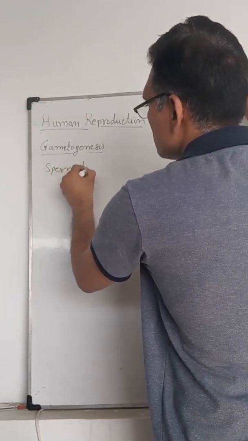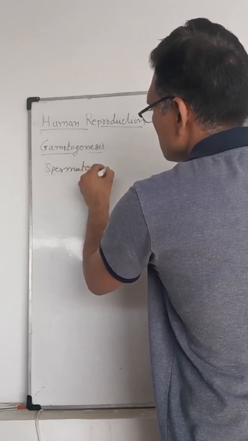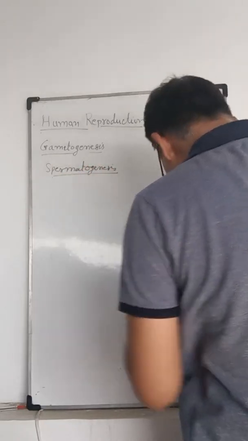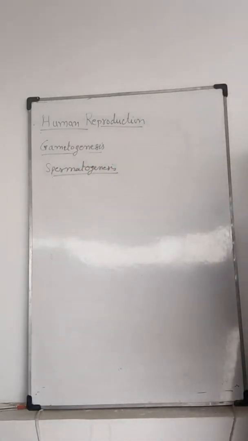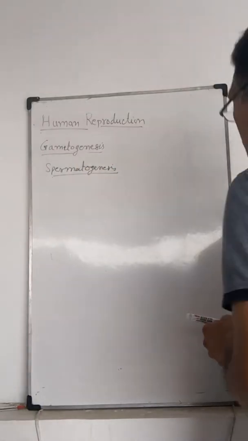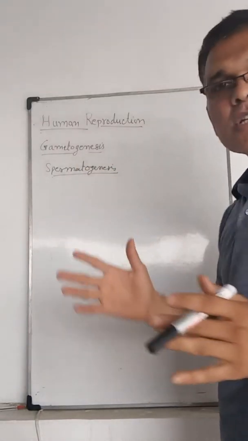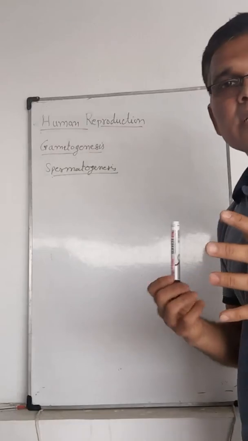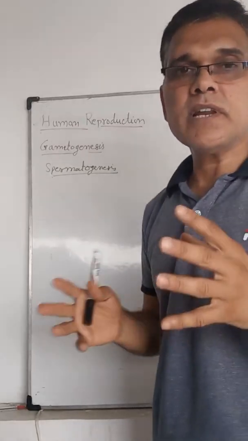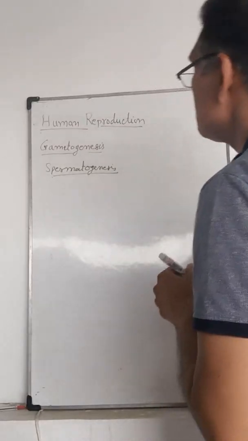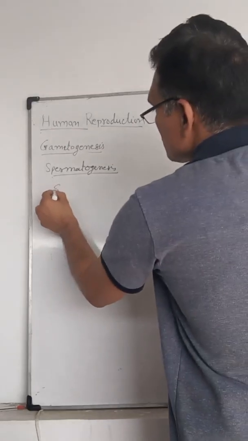Spermatogenesis is the process of formation of sperm from the sperm mother cells. Spermatogenesis occurs inside the seminiferous tubules of the testes.